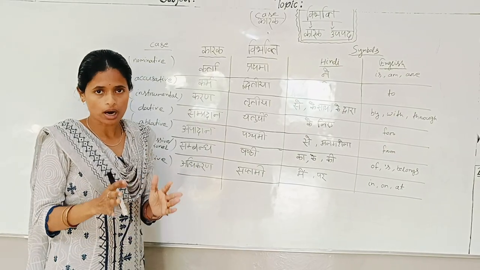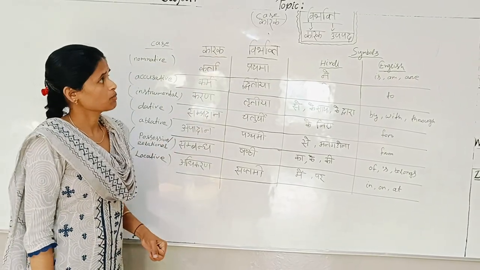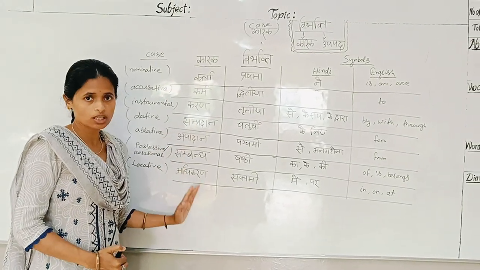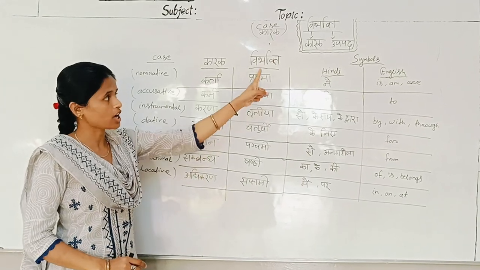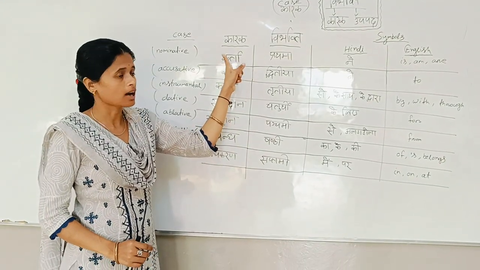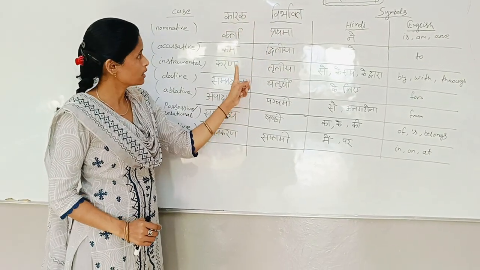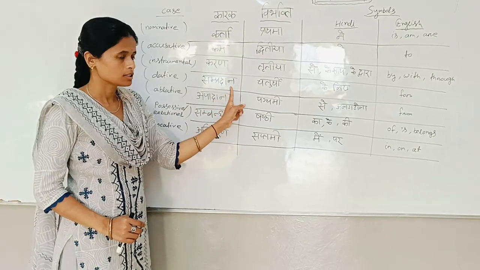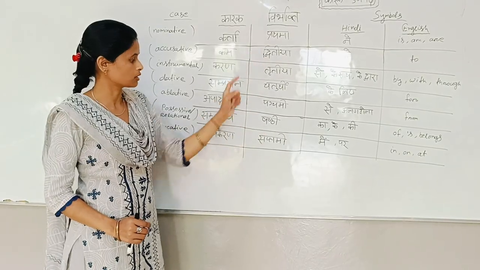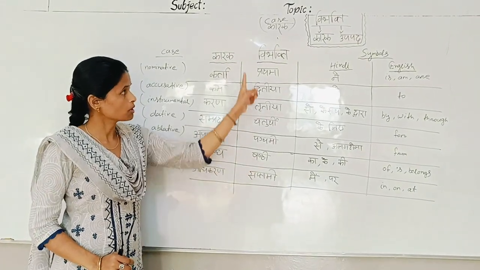Since we are using Karak and Vibhakti, let's start. Today I am going to teach you Karak. So Karak are 7 types, and each Karak has a particular Vibhakti. Prathama to Saptami. Karta Karak, Prathama Vibhakti. Karma Karak, द्वितीया विभक्ति. करण कारक तृतीया विभक्ति. संप्रदान कारक चतुर्थी विभक्ति. अपादान कारक पंचमी विभक्ति. संबंध कारक षष्ठी विभक्ति. अधिकरण कारक सप्तमी विभक्ति.